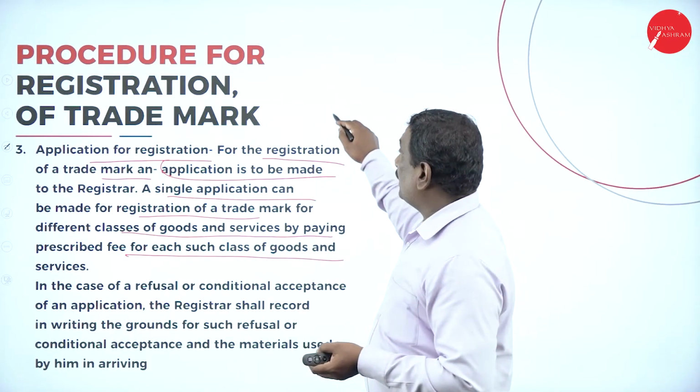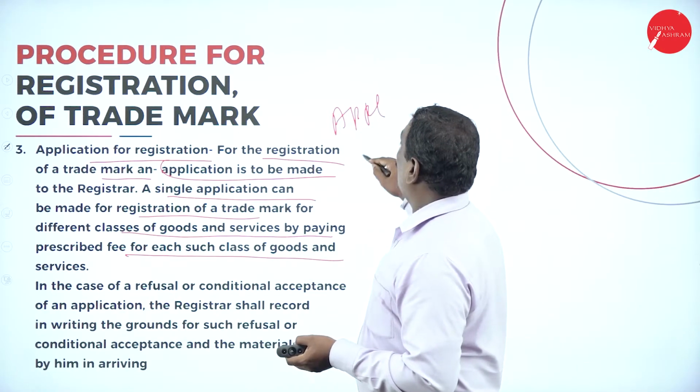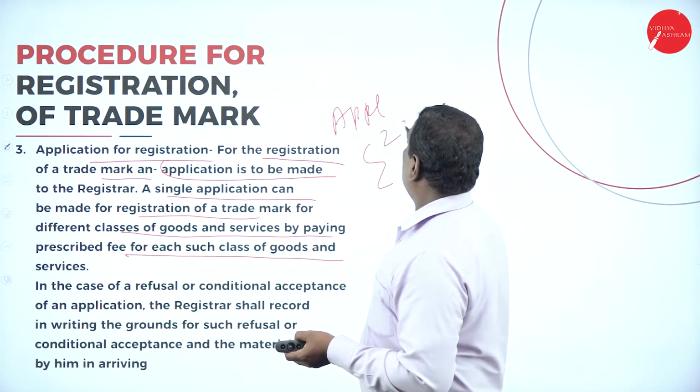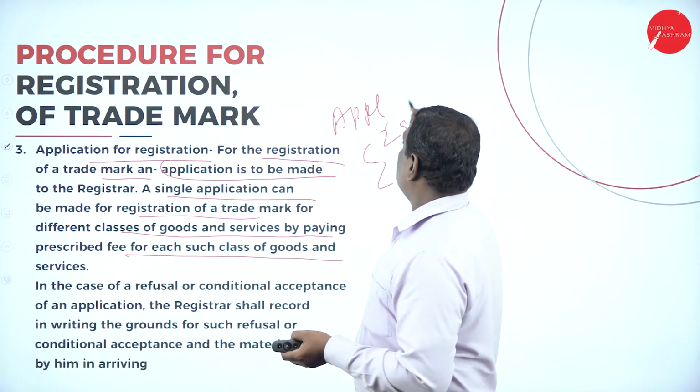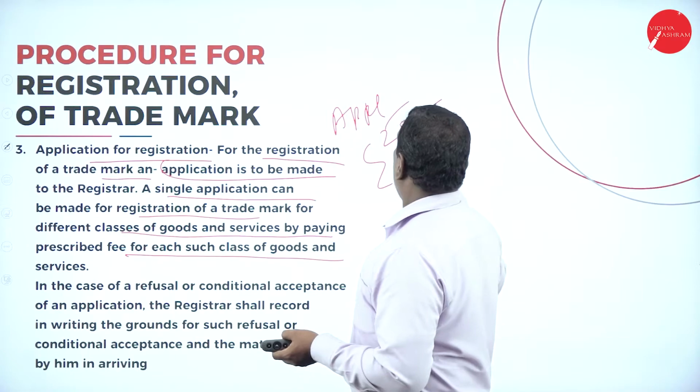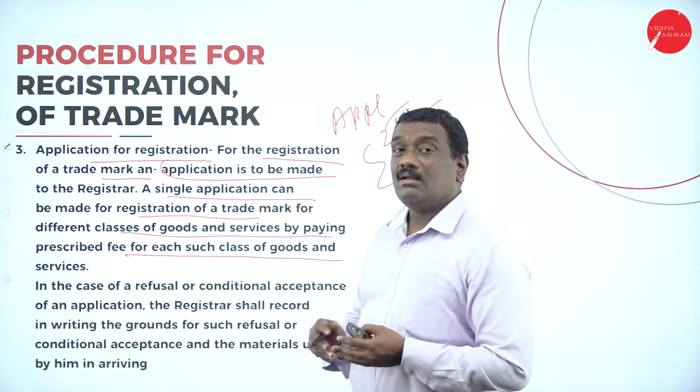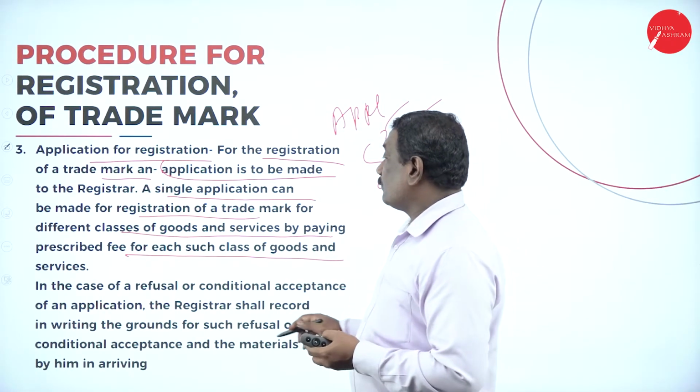So along with the application, if you have 2 or 3 products and you want different trademarks, then you can apply separately, a single application along with the prescribed fees for each and every trademark or goods which you want.